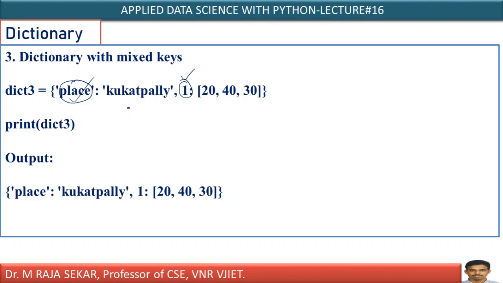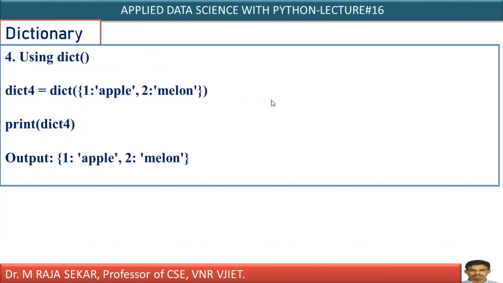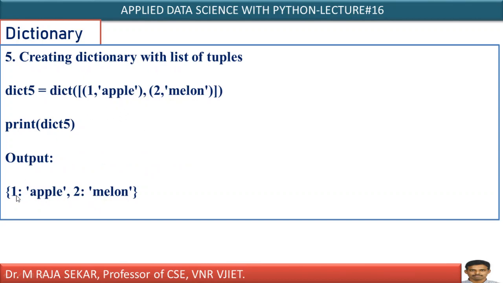Values can be of any type. That's what I said. Here we have Kukatpally as a string, whereas this is a list. There is no restriction on the type of values, but there is a restriction on the type of keys, isn't it? Now, print dict3 simply displays that particular dictionary. You can even create a dictionary with the help of the dict function. Dict of 1 apple, 1 is key, apple is value, 2 is key, melon is value. Dict4 will display that particular dictionary, isn't it?